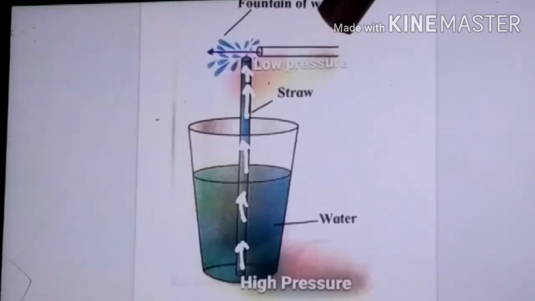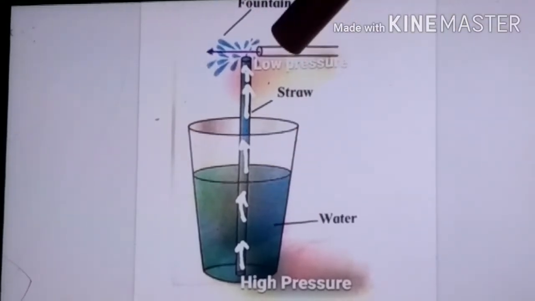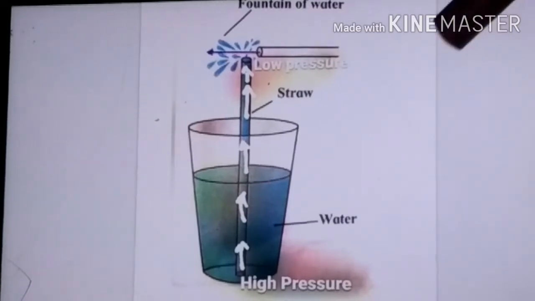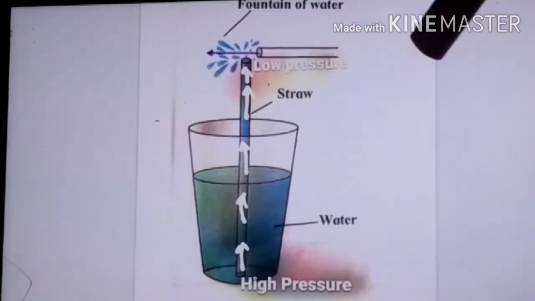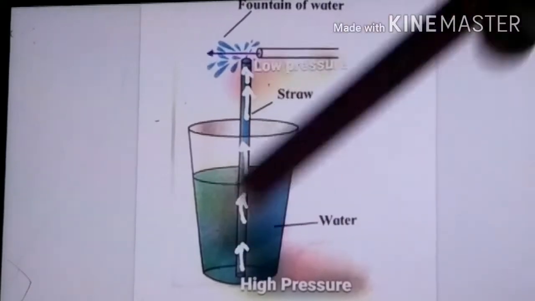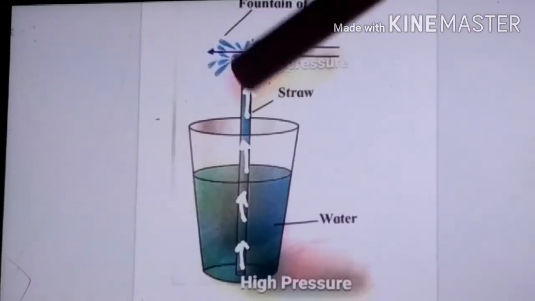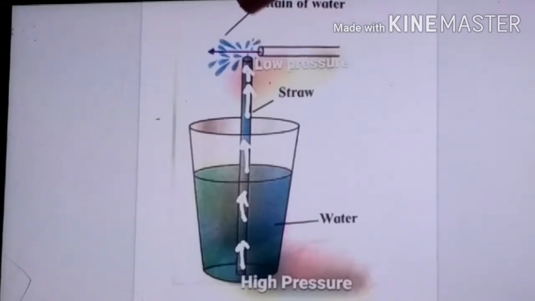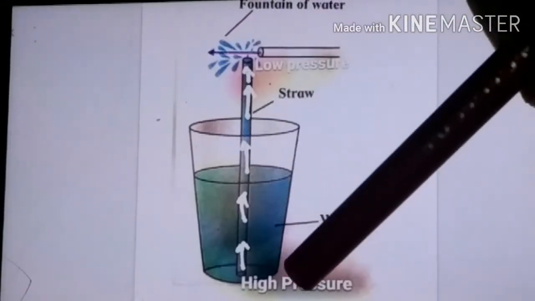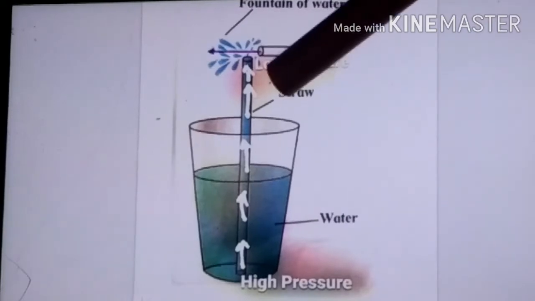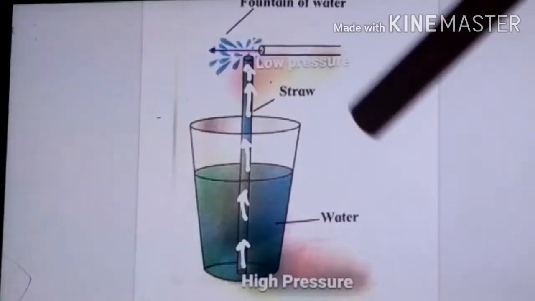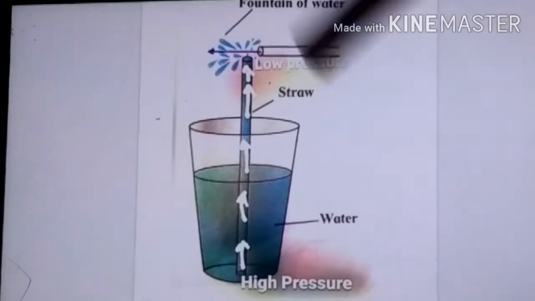This straw fountain works on Bernoulli's principle. The more forcefully we blow, the more the fountain comes upwards from this erect straw. It is moving from high pressure to low pressure. So this works on Bernoulli's principle.